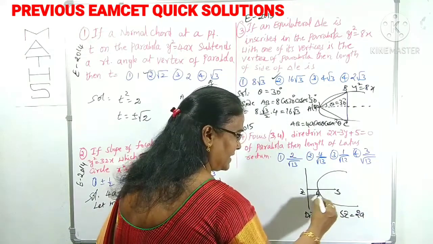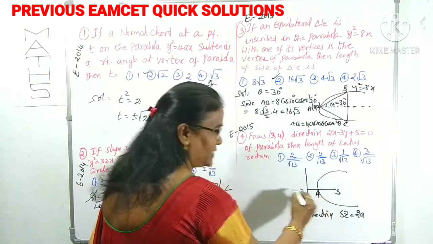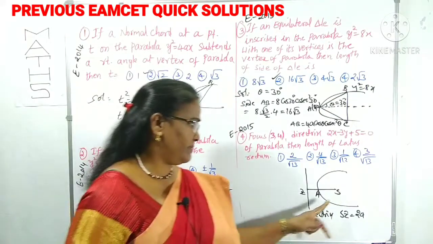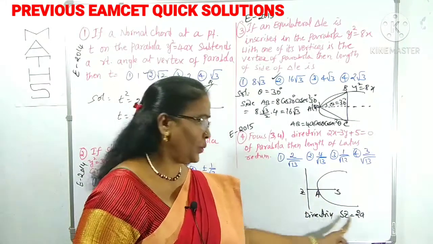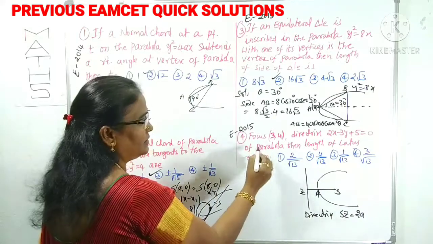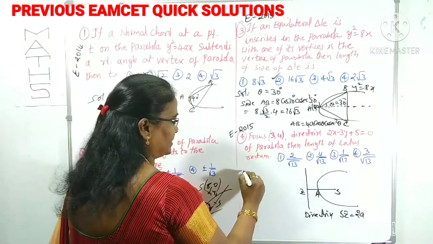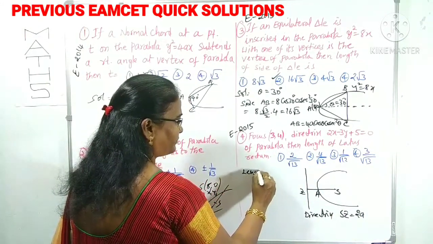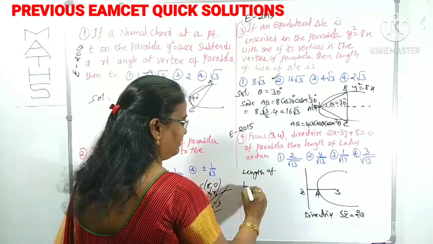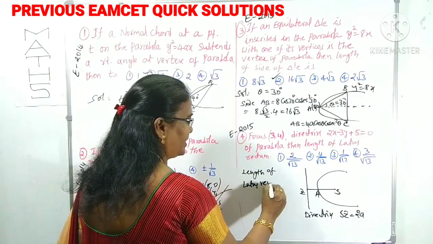S to A is a, and A to Z is a. So the distance from S to the directrix is 2a. Now what do we want? The length of the latus rectum. The length of the latus rectum is 4a.